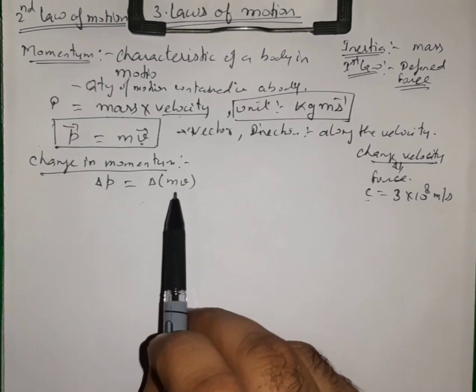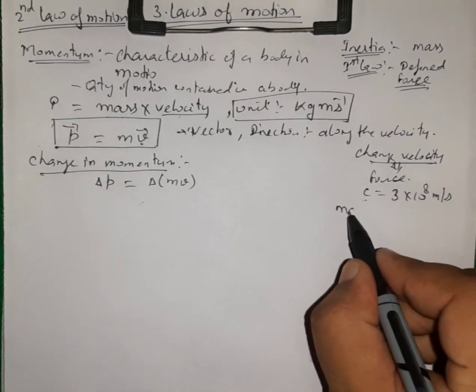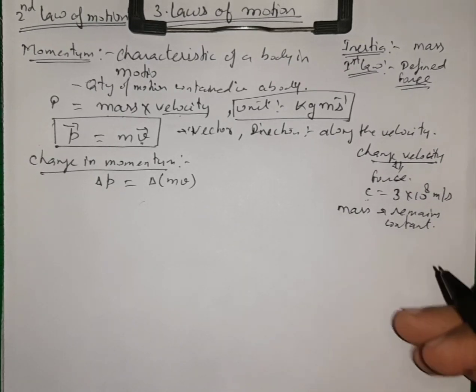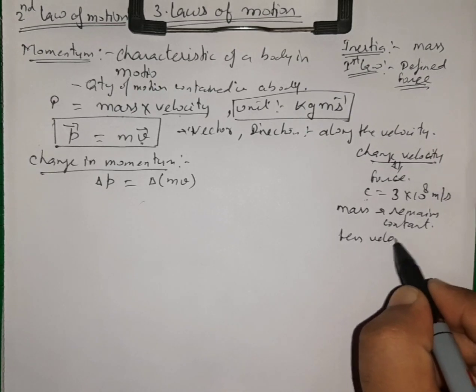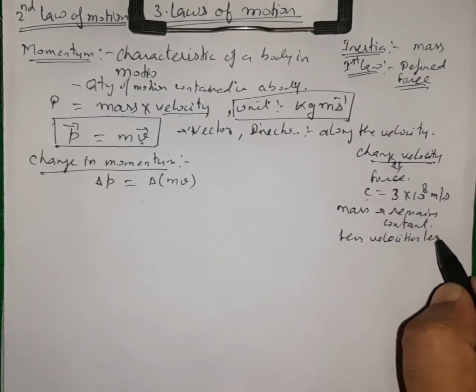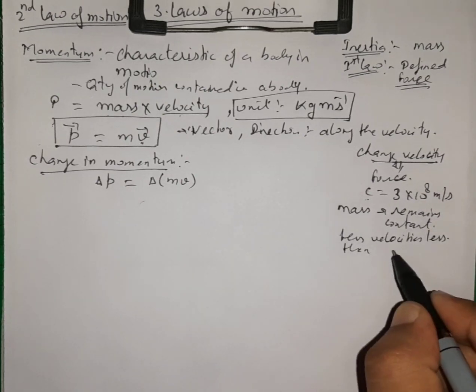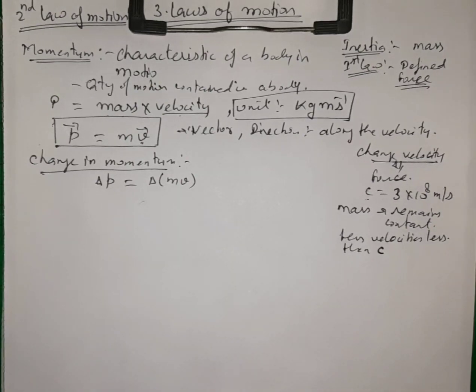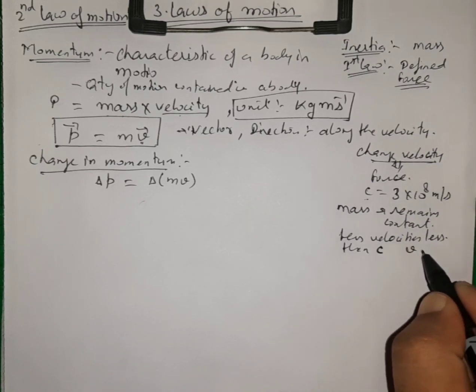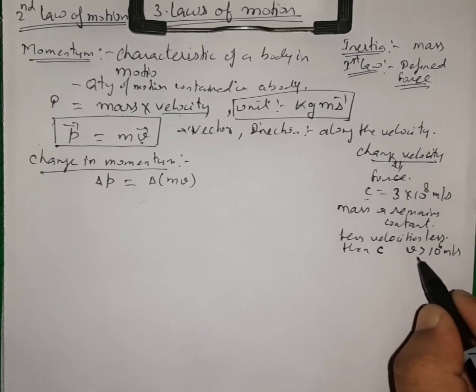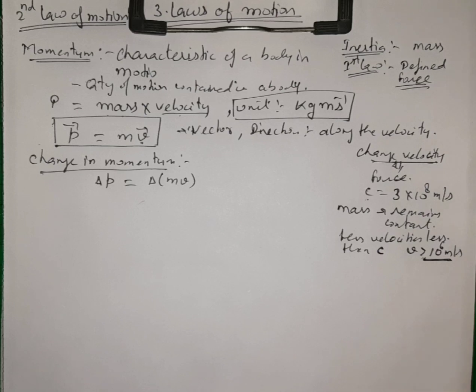Sometimes mass may change, but here mass remains constant for velocities very small compared to c. If bodies start moving with velocities greater than about 10 raised to power 6 meter per second, or comparable to the velocity of light, then the mass changes.